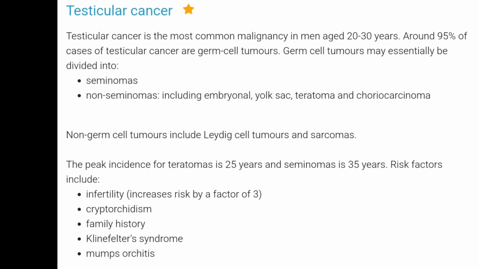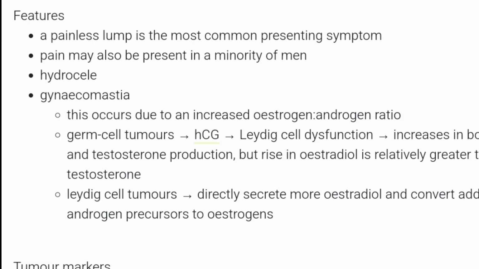And the risk factors are infertility, cryptorchidism, mumps orchitis, and family history and Klinefelter syndrome. Now, how it presents, it can be a painless lump, and then sometimes there can be pain and hydrocele and gynecomastia. Then we have to see that which tumor markers they produce.